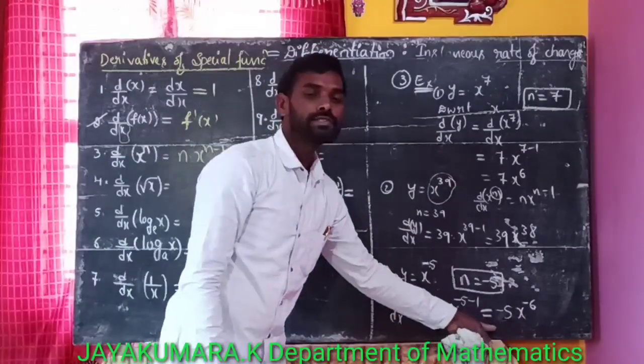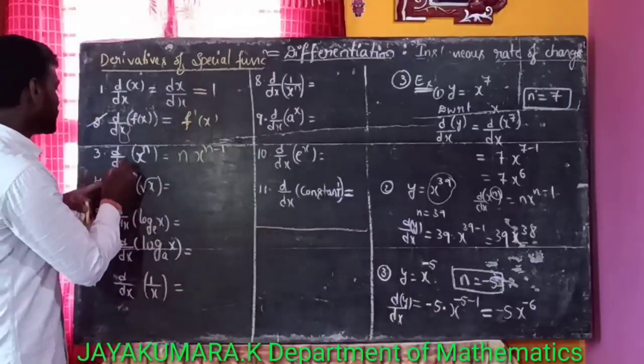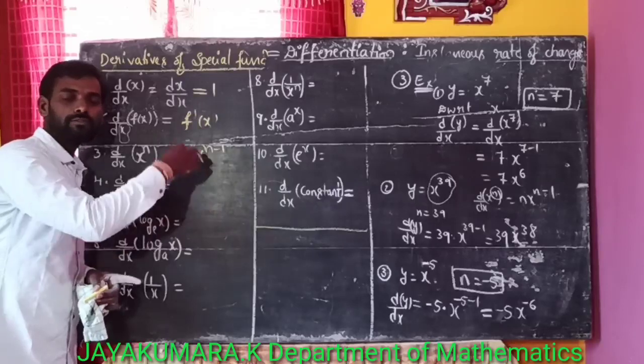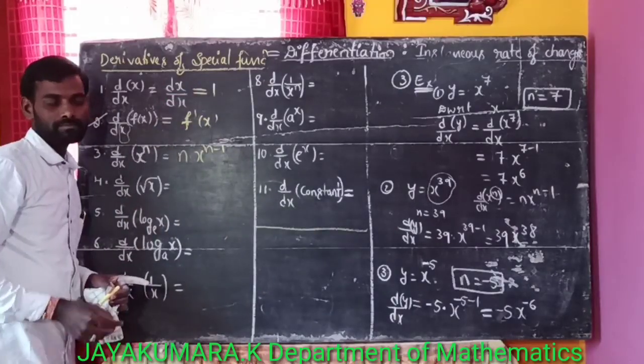Like this we are going to solve problems on this. That is, d by dx of x to the power of n is n into x to the power of n minus 1. Okay.